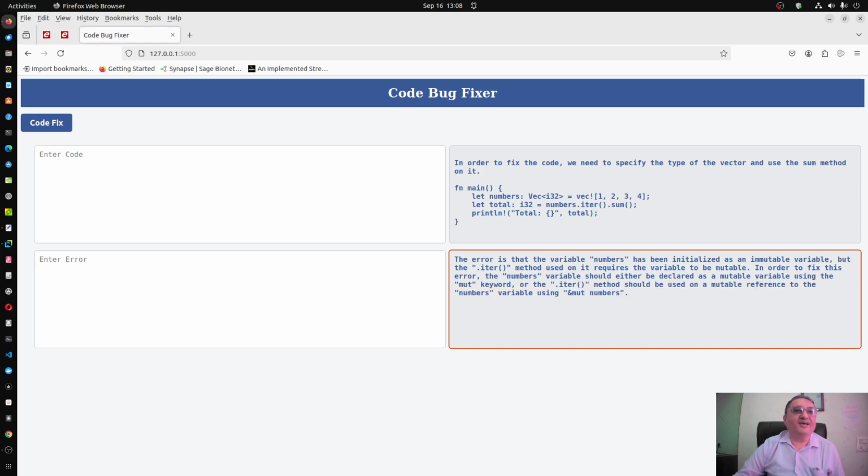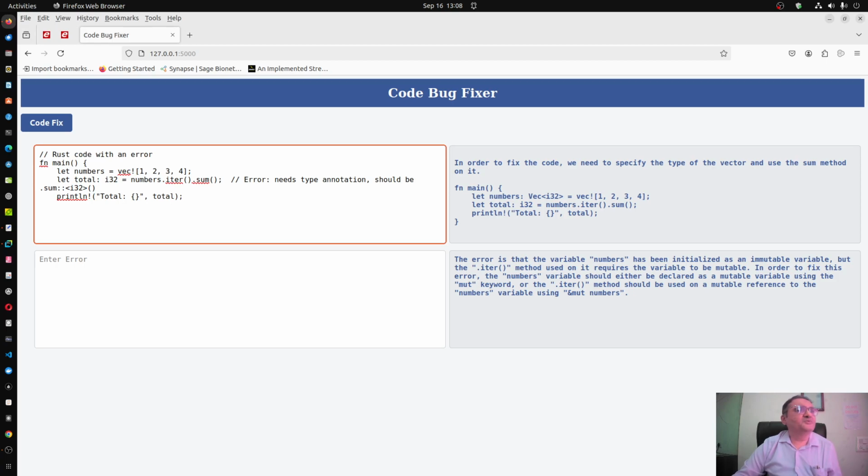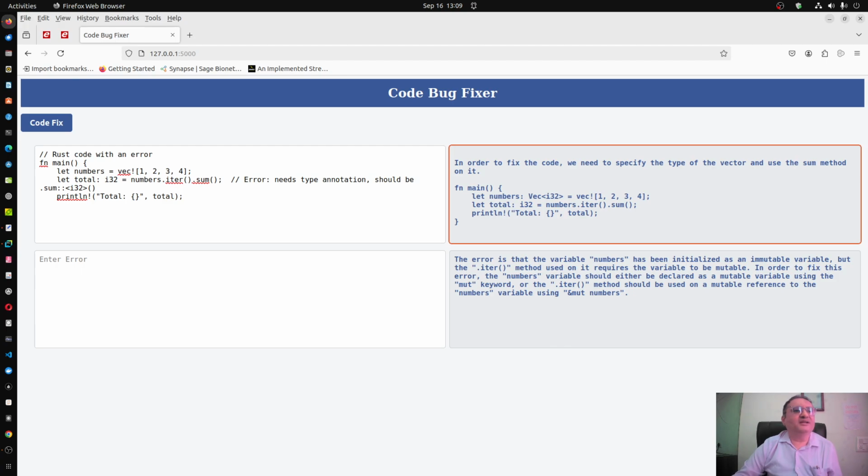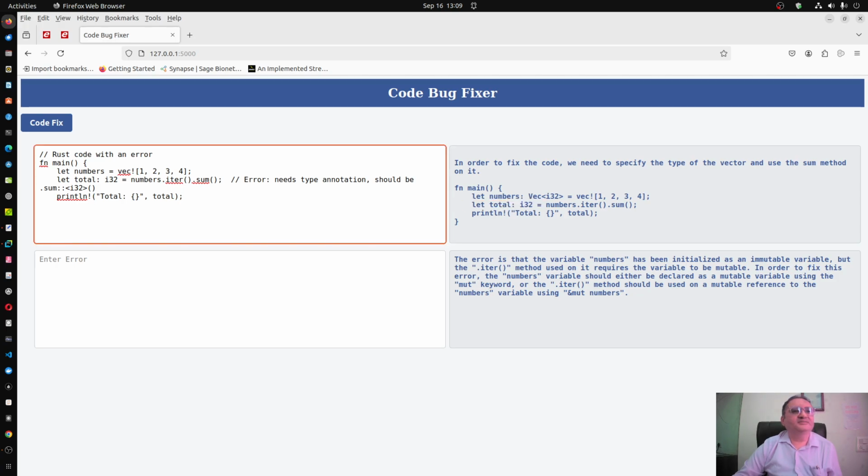Now here I am having a little bit of doubt, but I think the error which I had was this. So I think perhaps it is right. This was the error: needs type annotation, should be .sum i32. It has not done it exactly that way, .sum i32, but it has done somewhat similar here. Okay, so I think it looks like it is fine. Okay, then